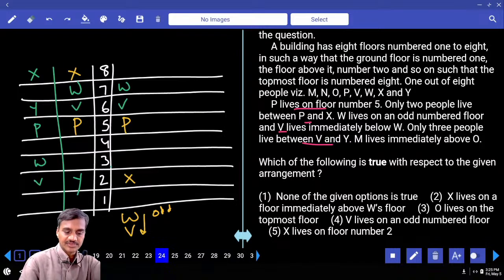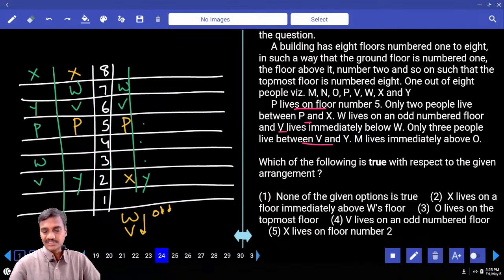Then W cannot be on the 3rd floor, cannot be on the 2nd. Hence V and Y, there must be exactly 3. 1, 2, 3, Y must be here. Is it possible? No, hence this case is completely ruled out. Done with this? Then, what is the other thing we have?